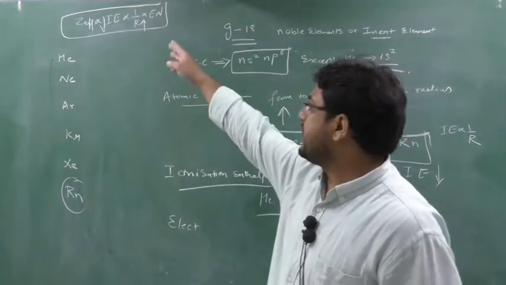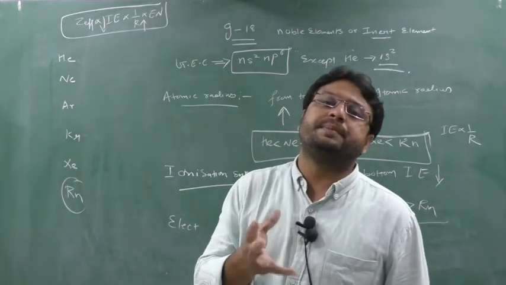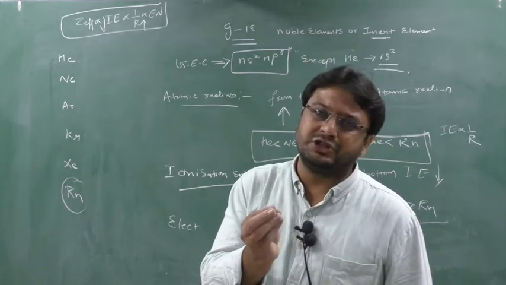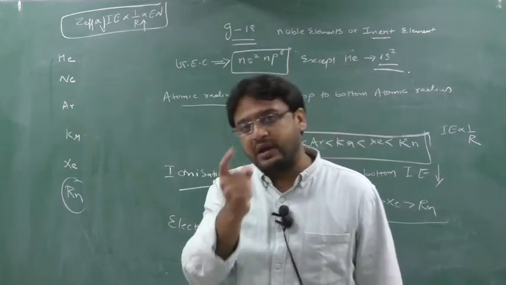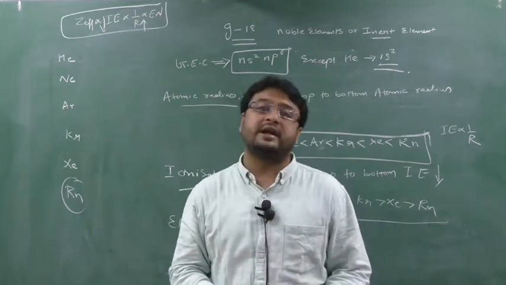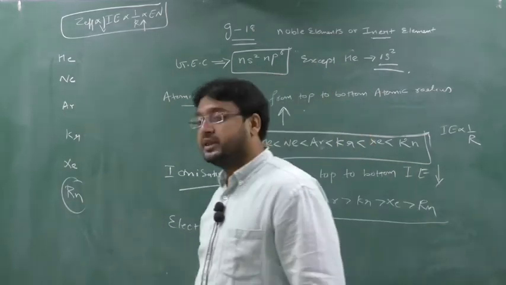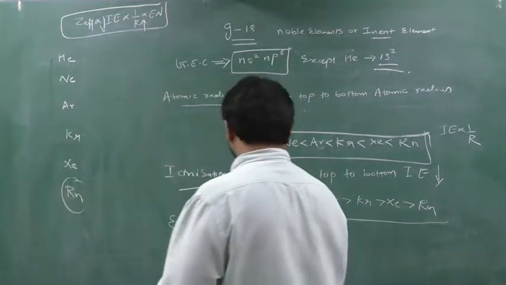Why? Because going from top to bottom, when we reach xenon, the ionization enthalpy decreases to a very low value, so if we supply less energy to the xenon atom, it starts to lose the electron. When an element starts to lose or gain electrons, it can form compounds. That's why xenon is forming compounds. Clear this part? So you can write down the next, electronegativity.